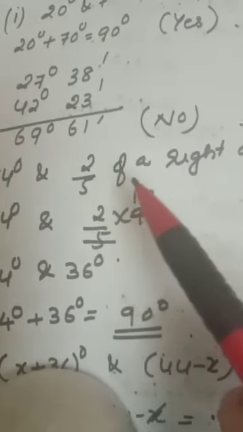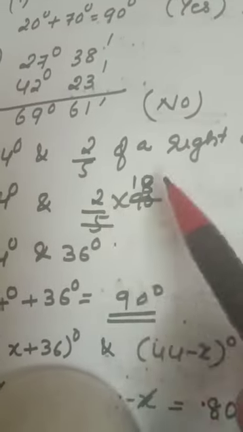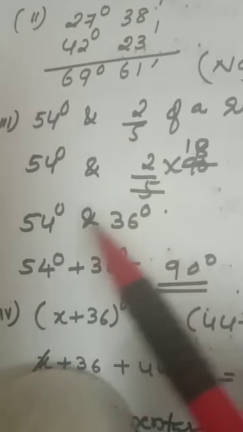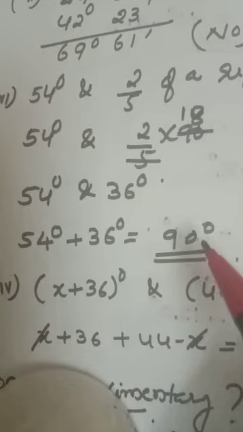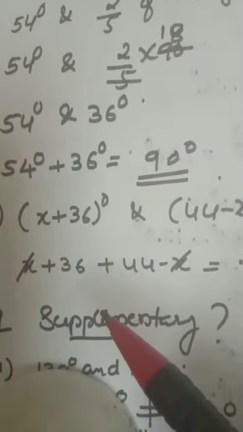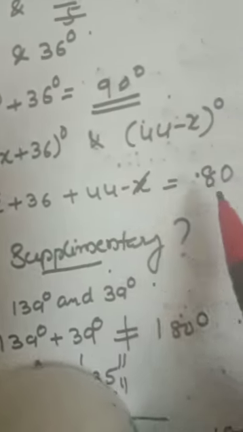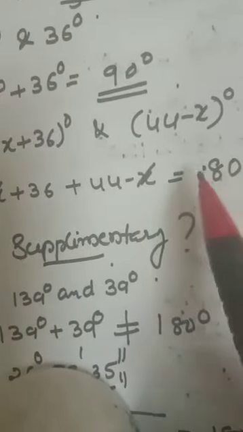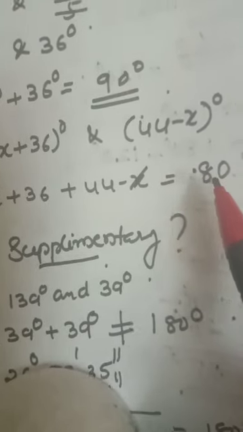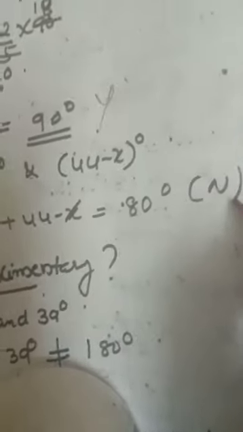54 degree and 2 by 5 of a right angle. 2 by 5 of a right angle is 90 degree, cut out, you will get 36 degree. Add it. You will get 90 degree. So these two are complementary angles. Clear? Now next, these two. Add it. What are you getting? 80 degree. Is it complementary? No, it is not a complementary angle. This yes, this no. Okay.